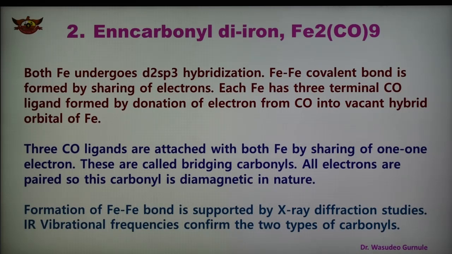The formation of the metal-metal Fe-Fe bond is supported by X-ray diffraction studies, and the diamagnetic nature of Fe2(CO)9 is also supported by IR vibrational frequency, which also confirms the presence of two types of carbonyl, terminal and bridging. The Fe-Fe bond length is shown here, 2.46 angstrom, and terminal CO has a smaller bond length compared to bridging CO. So this is the structure of the second carbonyl, diiron nonacarbonyl.